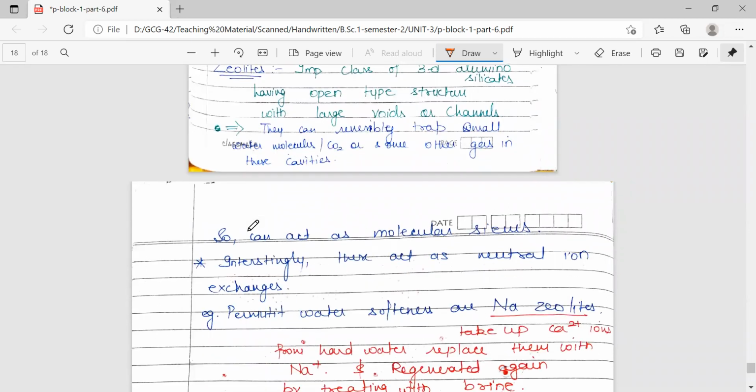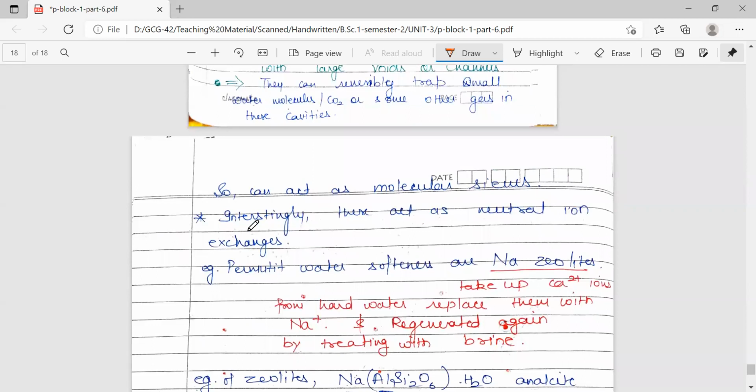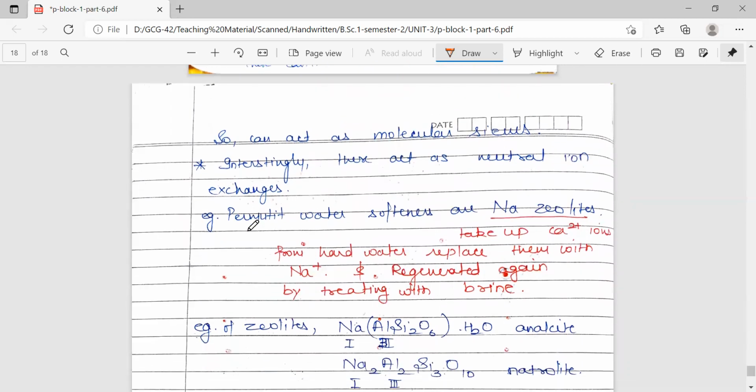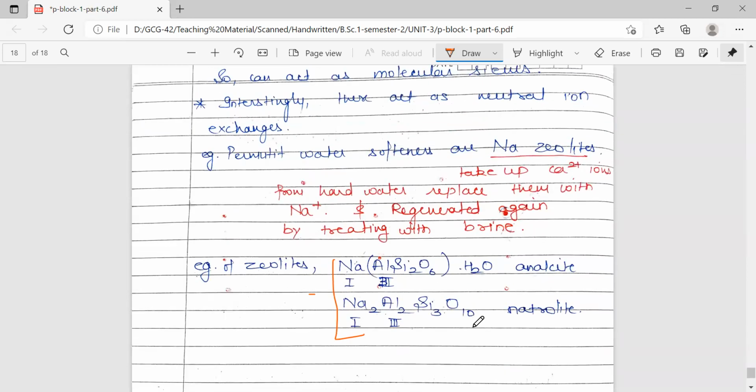These are used as molecular sieves, and they also act as ion exchangers. Also, these can be used as water softeners. They are available under the name permutit water softeners, or sodium zeolites. What they do is take up hard water ions, that is calcium ions, and release the sodium ions which are present with them. So this is the formula of sodium zeolite, and these zeolites are used for water softening.